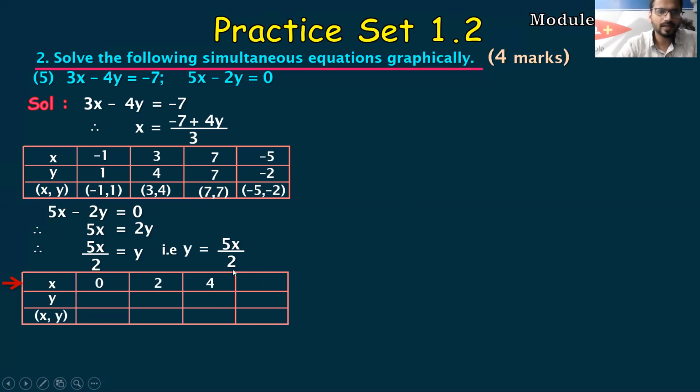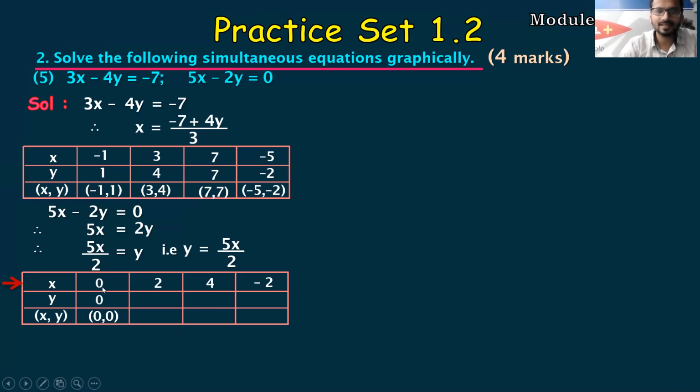Then next value you can take 4. Okay. So 4 and minus 2. Let us see the calculation part. So 5 into 0 is 0, and 0 upon 2 is 0, as I told you. Next, what you have to do, you just have to add the denominator value with the y value or x value.